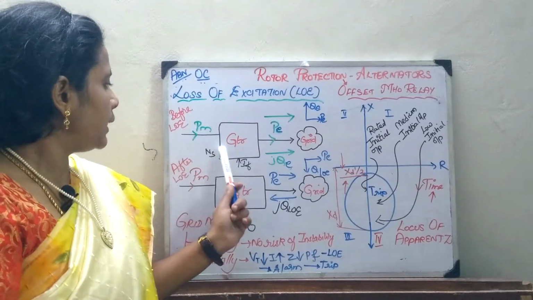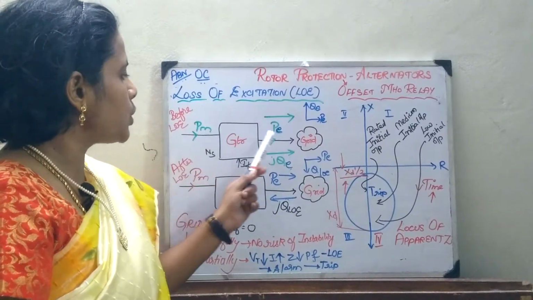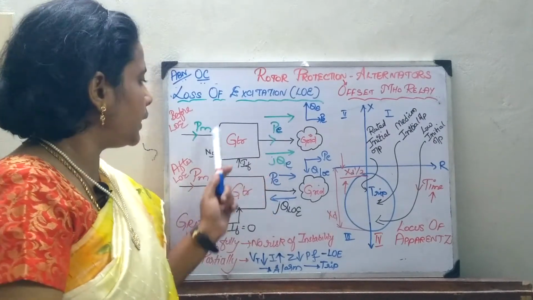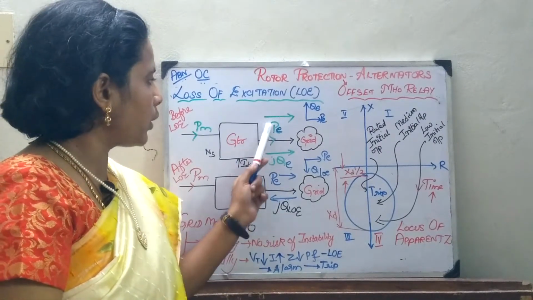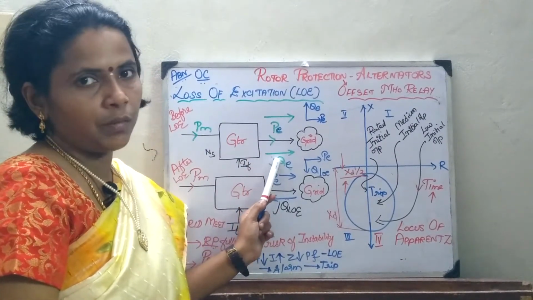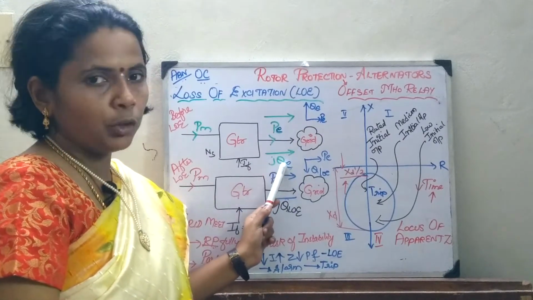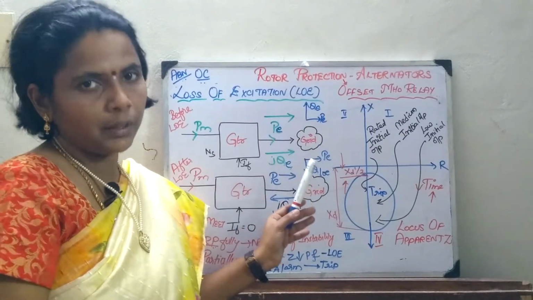Now here, let us take a generator whose input is the mechanical energy and output is the electrical energy. Let us consider that the generator is connected to the grid. In that case, it is going to supply the complex power, that is, it constitutes real power and reactive power. So it is going to deliver the real and reactive power to the grid.